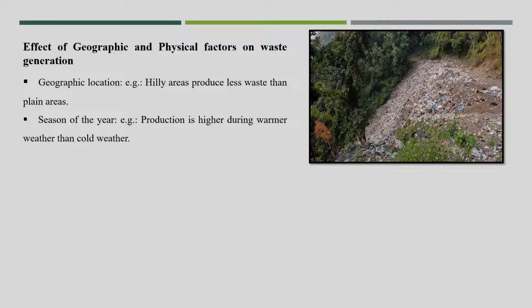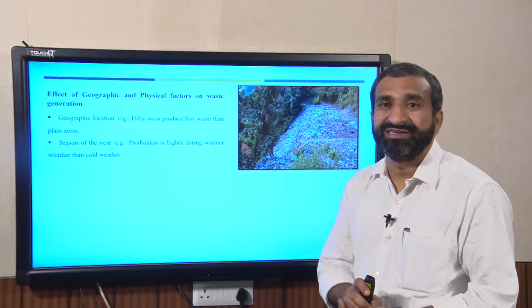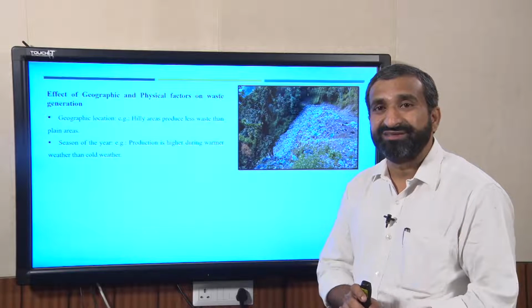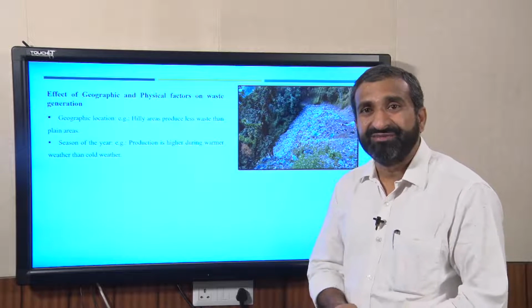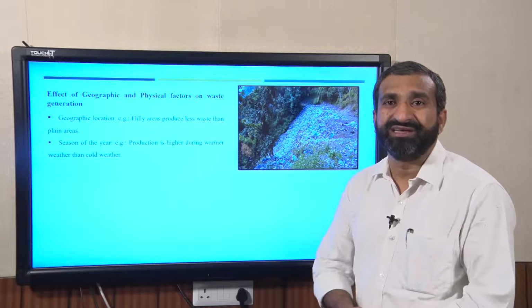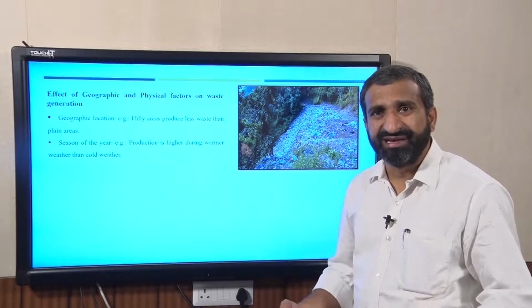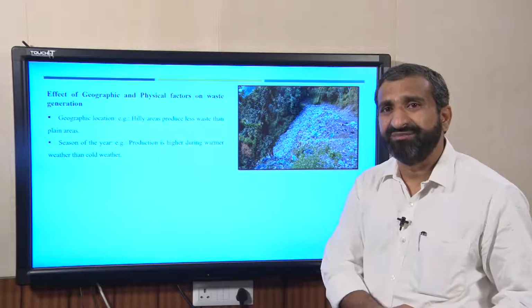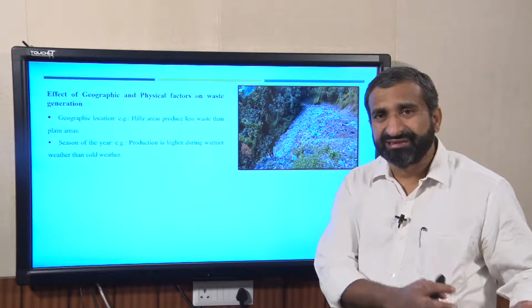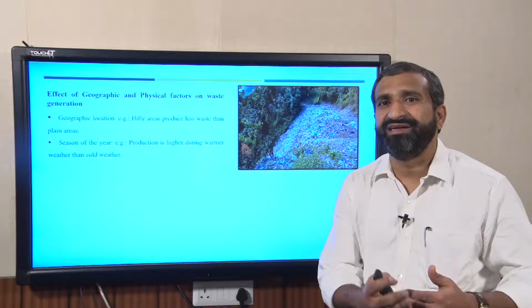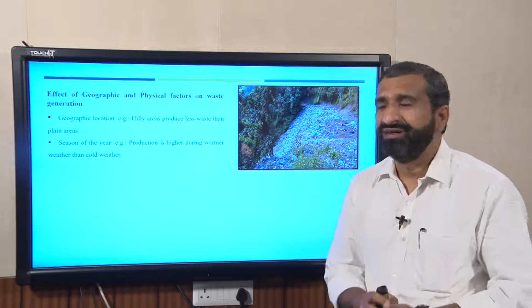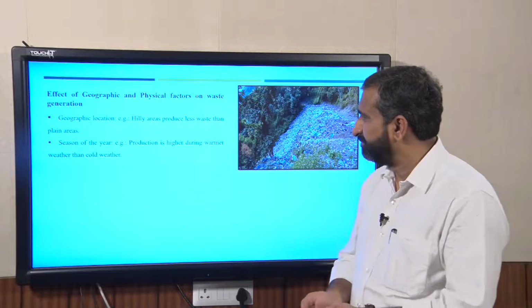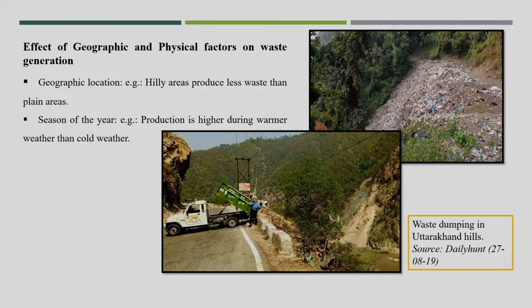Here also is a very important point: the biological waste generation. Obviously, in the winter season we get a lot of vegetable matter, vegetables, a lot of food materials. So, obviously, a large amount of biological waste is generated in the winter season compared to dry matter, but in the warmer season I think the composition will be more dry compared to the biological nature of the waste. This is one photo where you can see the waste dumping in Dehradun, Uttarakhand, in the hilly area.